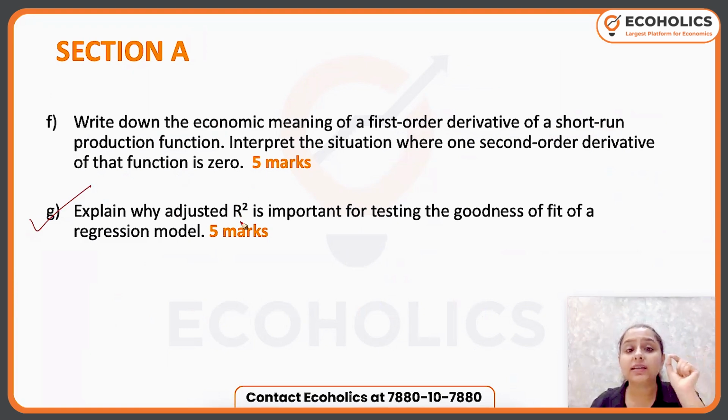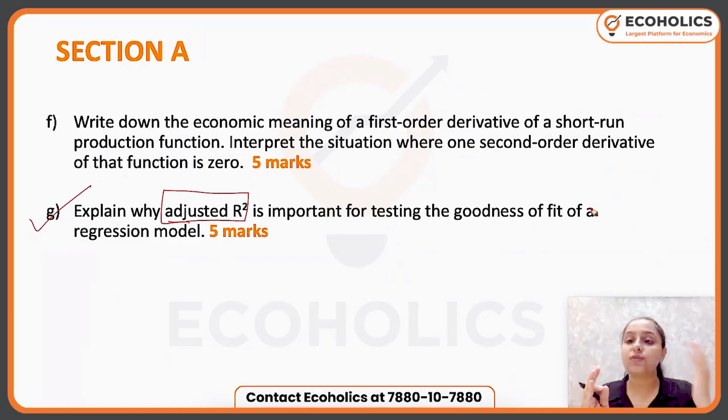explain why adjusted R square, they're asking, is important for testing the goodness of fit of a regression model. Now, this is a very good question, I would say, because I can write the answer for 15 marks as well for this question, as well as for 5 marks. Now, where does the key lie here? First thing, you have to definitely talk about why adjusted R square is a better thing to measure goodness of fit. But meanwhile, when you're doing that, you also need to bring the comparison between adjusted R square and R square, the simple coefficient of determination.